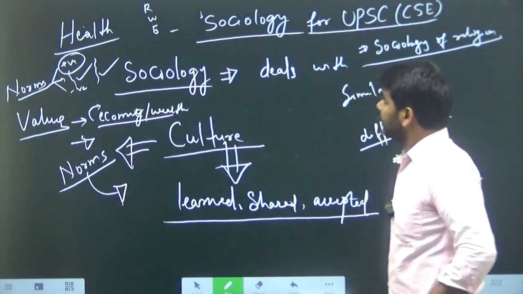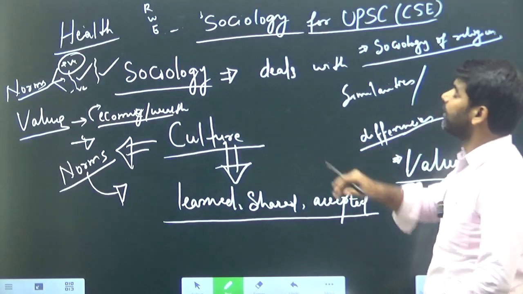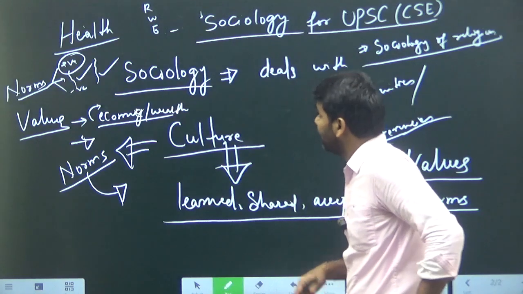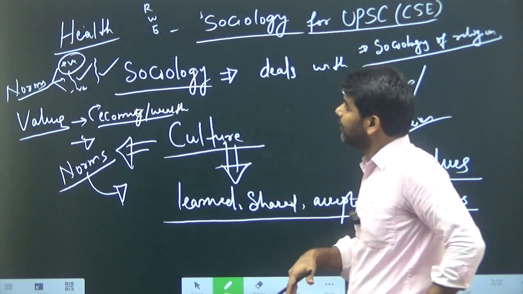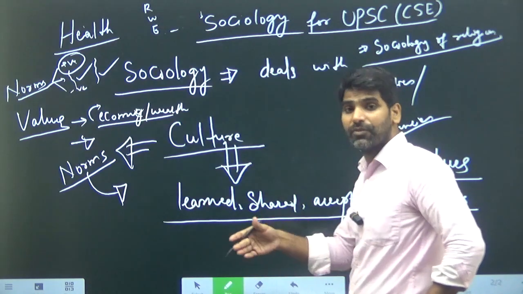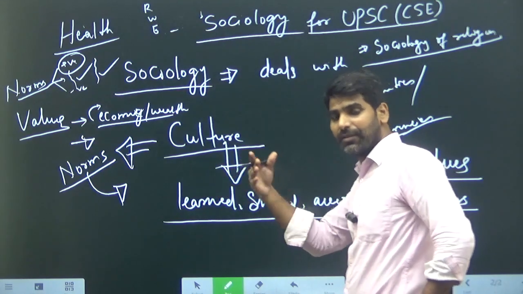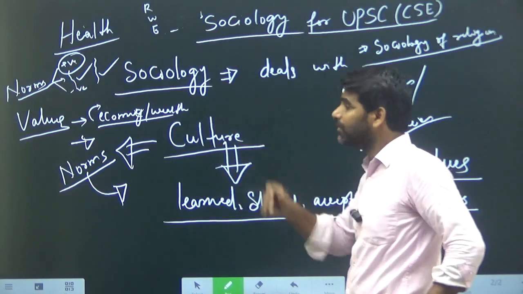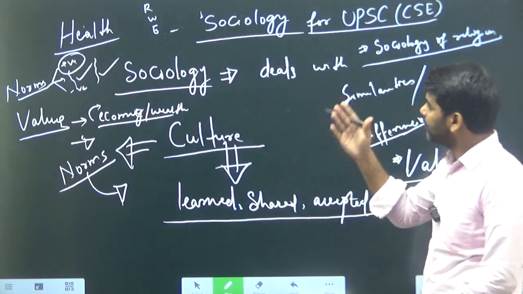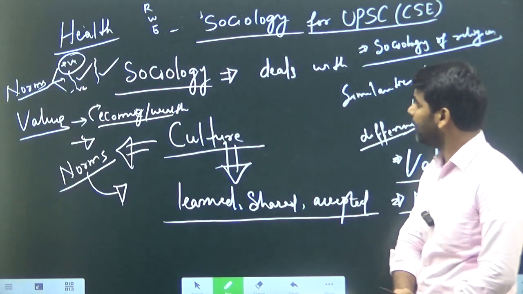So in this sociology of religion, how is it different from theology? Or sociology of work, how is it different from economics? Sociology of education, how is it different from the subject education, wherein MA in education, BA in education and B.Ed, M.Ed are there in the faculty of education. You have seen that the education department is different from the department of sociology in every university.